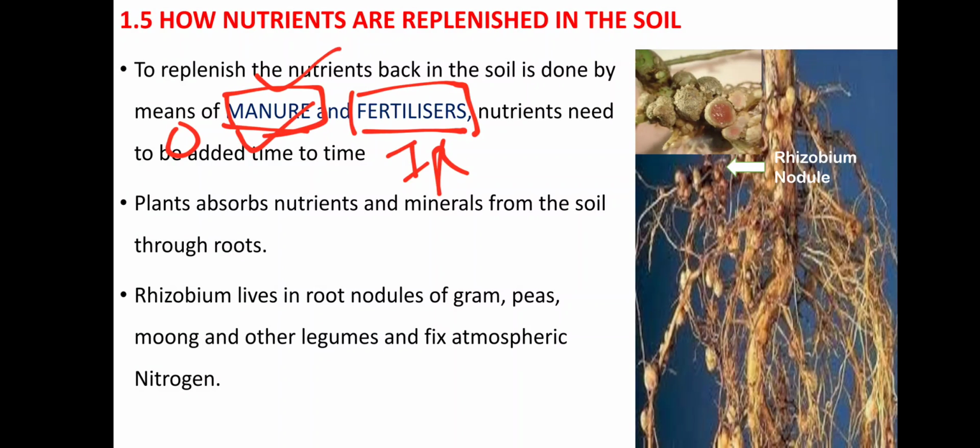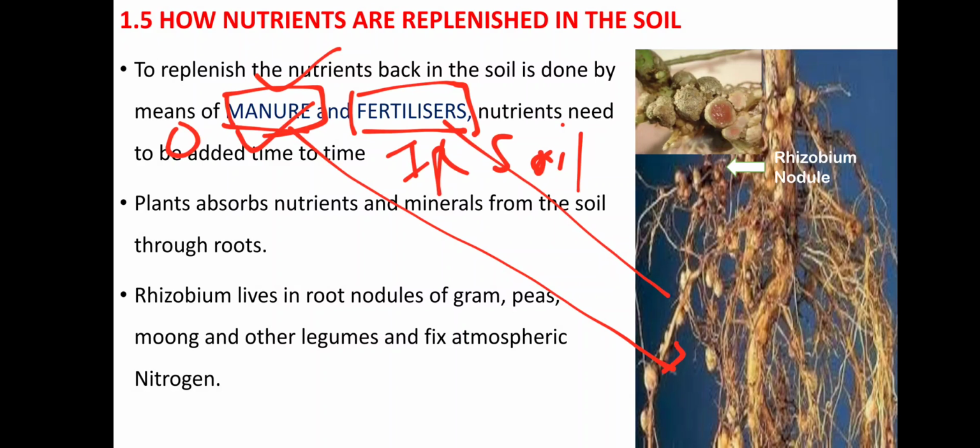This is actually good and this is not good for the soil, as it causes soil pollution, and these nutrients are absorbed by the plant. Now these nutrients are to be put in the soil. Now how do we give? We add the nutrients in the soil and then this is absorbed by the plant, or we give the fertilizers to the soil and then it is absorbed by the plant.